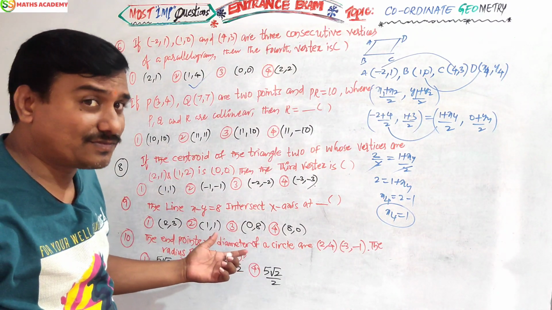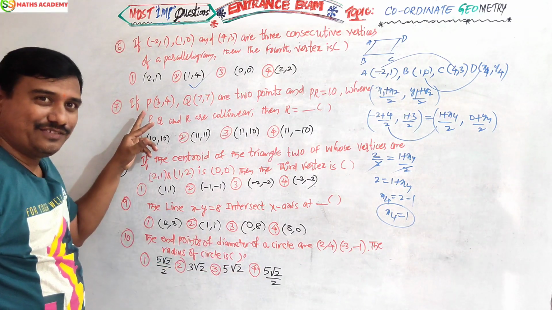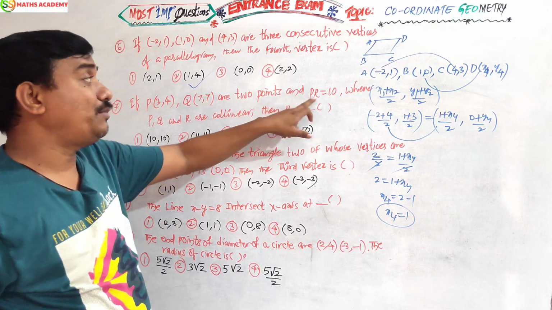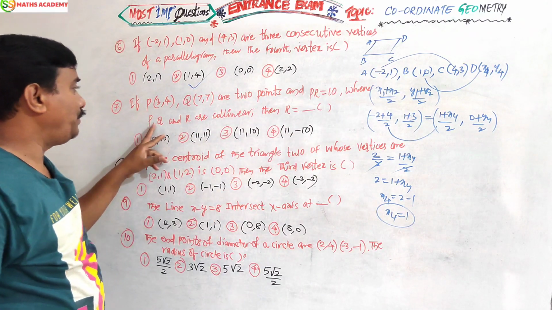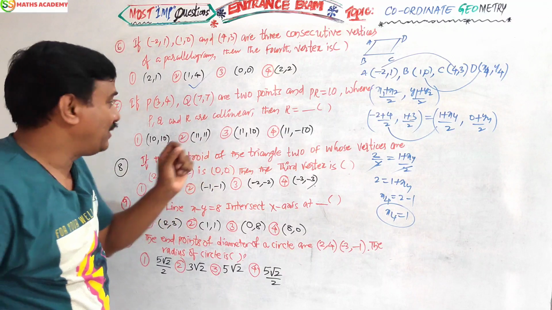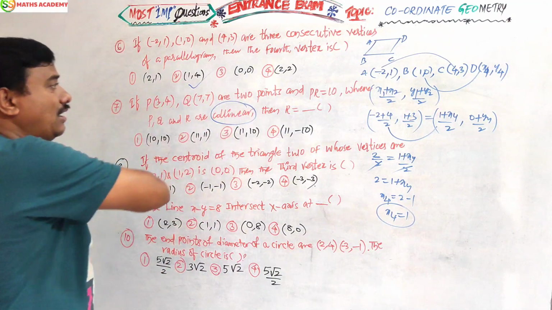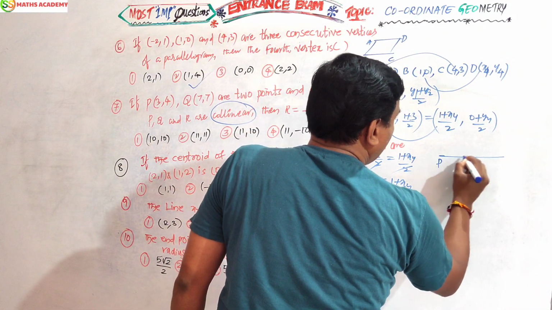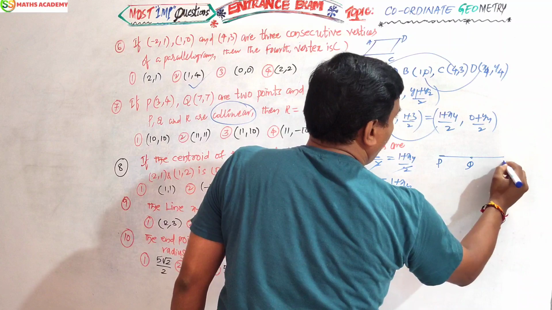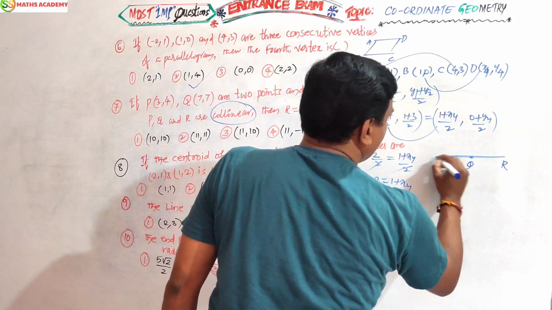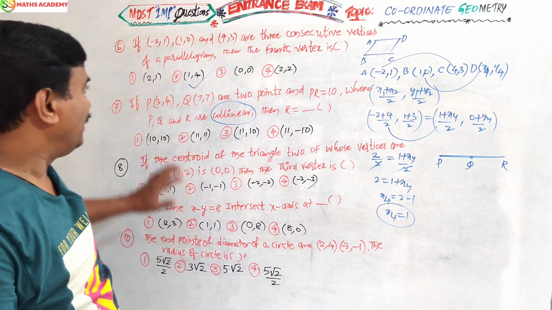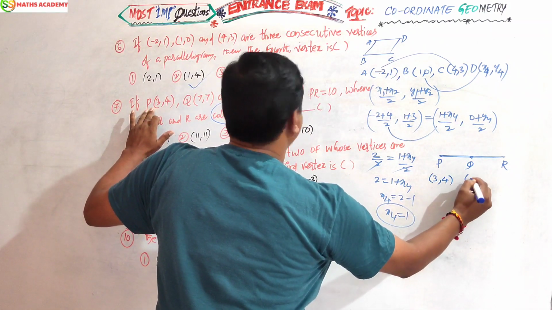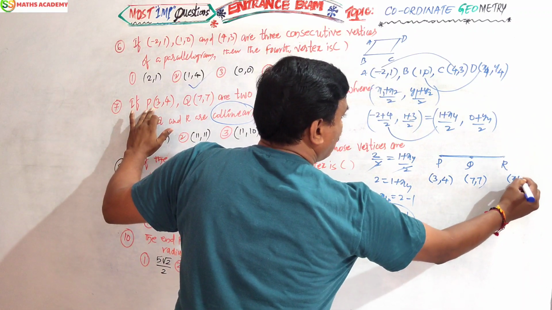Finish the answer. Right? Now, if P is 3 comma 4, Q is 7 comma 7, and PR equals 10, where P, Q, R are collinear. Yes, the word is important. These points are collinear. Then what is R? Simple. Here P, Q, R, these 3 points lie on a single straight line. Here P is given 3 comma 4, Q is given 7 comma 7. We should find the R value.